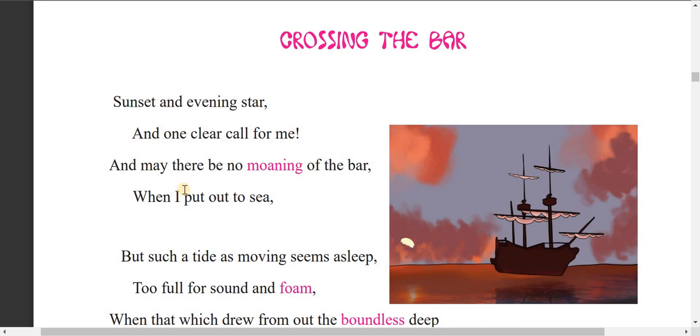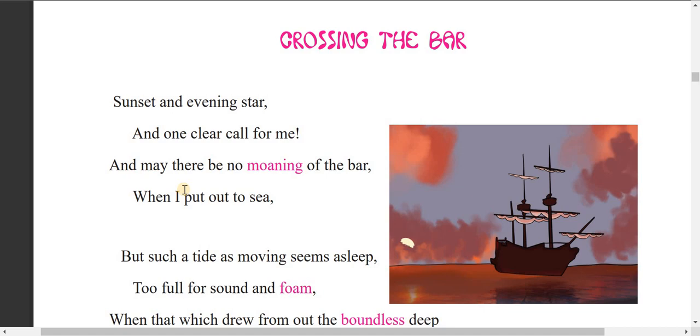Somebody calls the speaker, and it's the evening time, sunset. It depicts the end of the day, or the transitional time, the time between the end of the day and the beginning of the night.